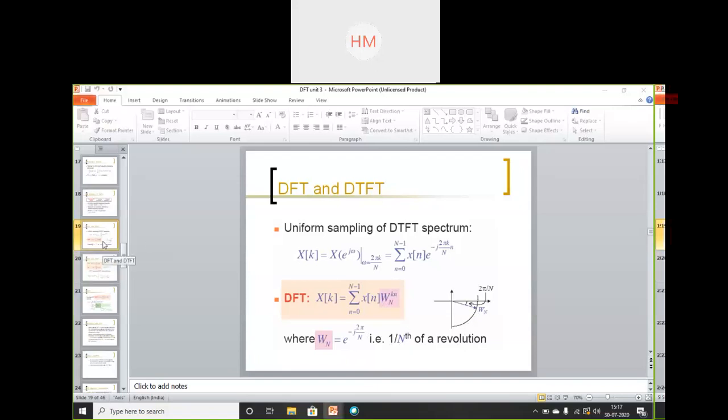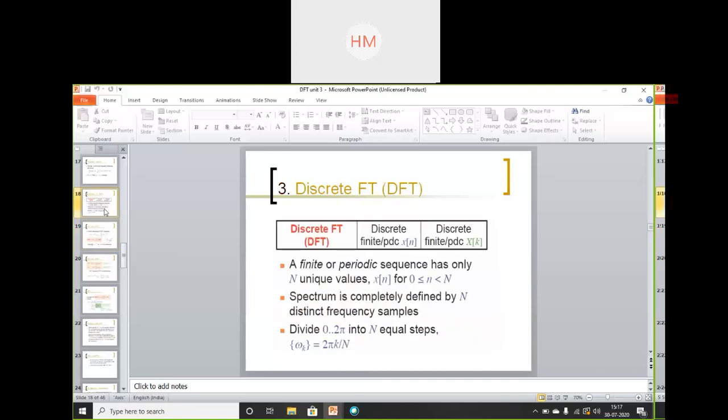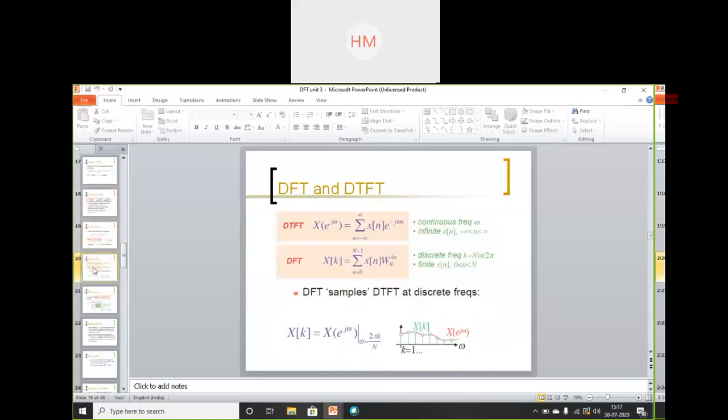Now I will compare DFT and DTFT. What was DTFT? Discrete time Fourier transform, with continuous frequency domain omega and infinite x of n. The equation is X of e to the power j omega equals the summation from n equals minus infinity to infinity of x of n e to the power minus j omega n.